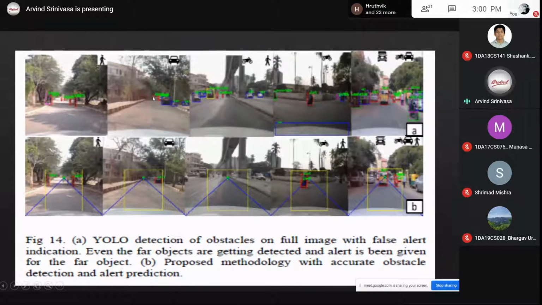Here also, the very far car is being detected, but only the first car is what is important to us, that is on the road, not on the side. And here there are no obstacles in front of us, but very far there are trucks and all, and they are also getting detected with the normal algorithm. We were able to refine the false positives. In the crowd in front of Kengeri railway station, this was taken, where you can see there were parked vehicles and only the moving objects were there. We are interested only in the moving objects on the road.